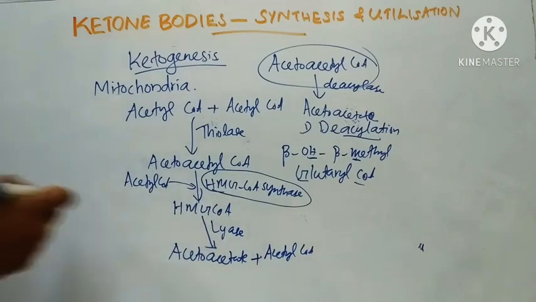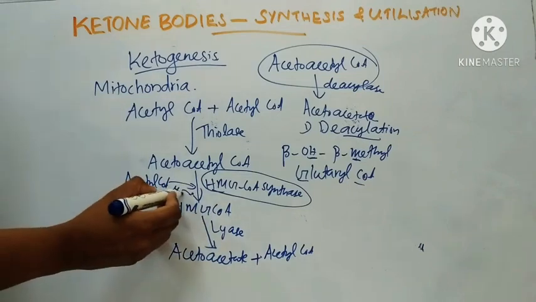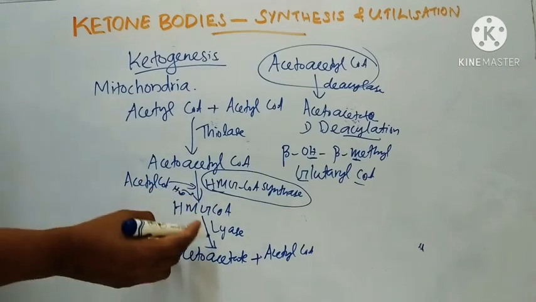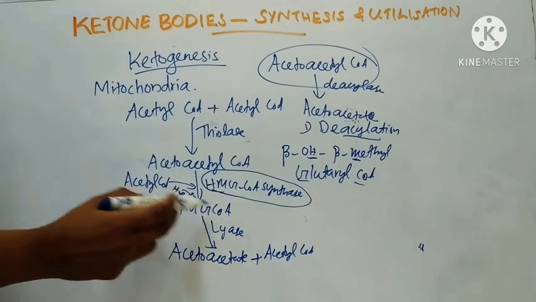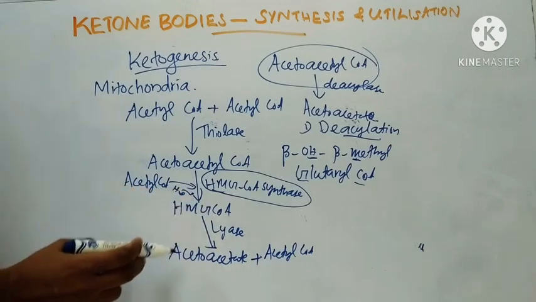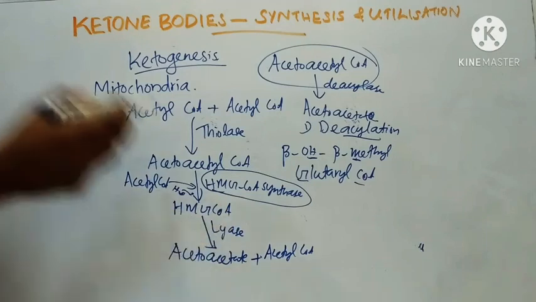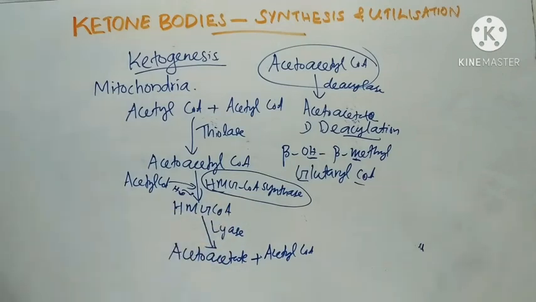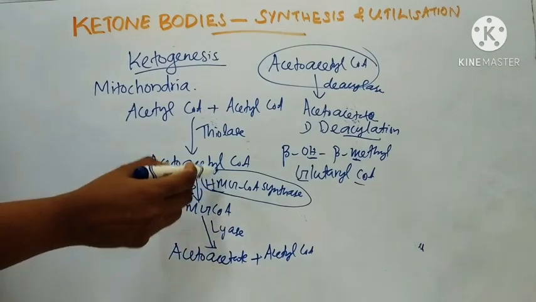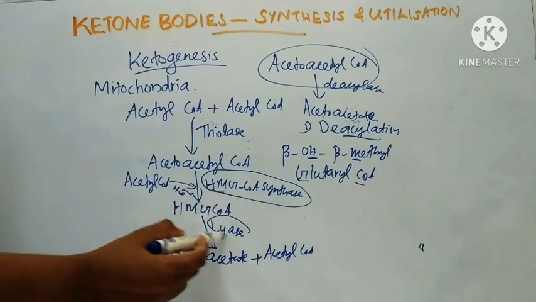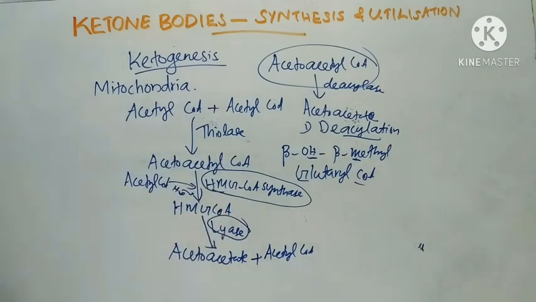Both these enzymes, HMG-CoA synthase and HMG-CoA lyase, are present in liver mitochondria.